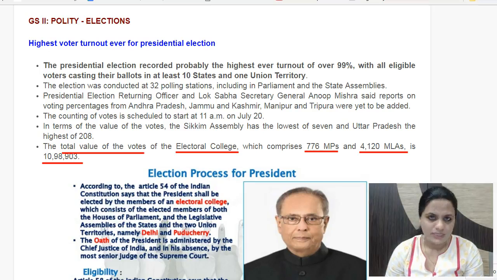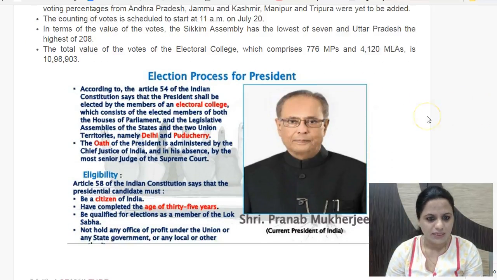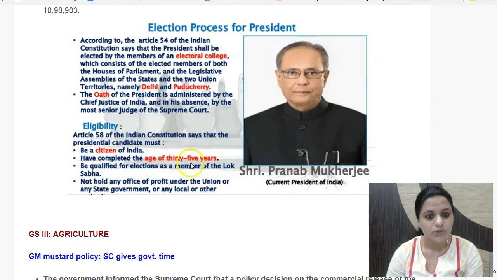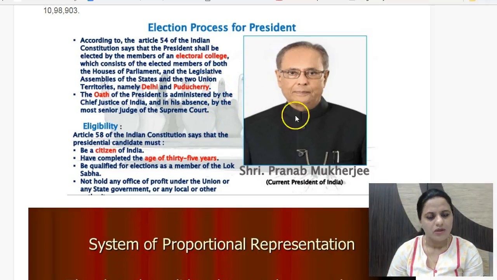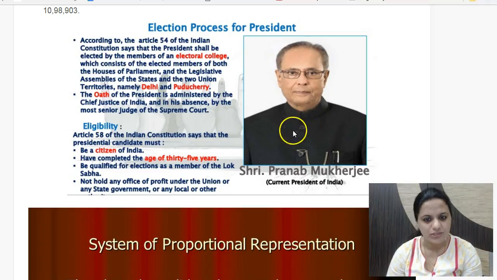And then the president's eligibility you should know. He should be a citizen of India. He should have completed at least 35 years of age and he should be qualified for election as a member of Lok Sabha. These are the qualifications mentioned in the Constitution under Article 58. There can be other provisions also made for it. The election, of course, is conducted by the Election Commission of India itself. The removal of the president is through the process of impeachment, and there has been no impeachment of any president of India so far.